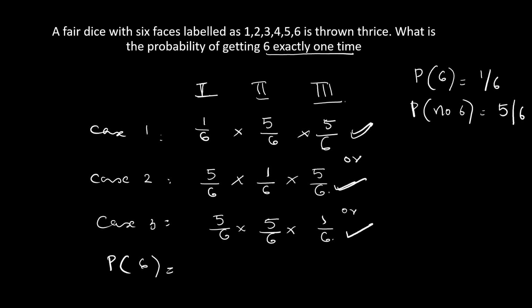that is 3 times 1 by 6 into 5 by 6 into 5 by 6, which is equal to 75 divided by 216.